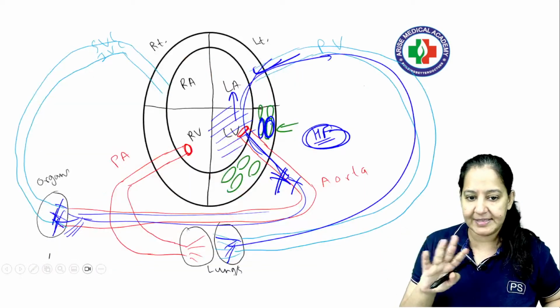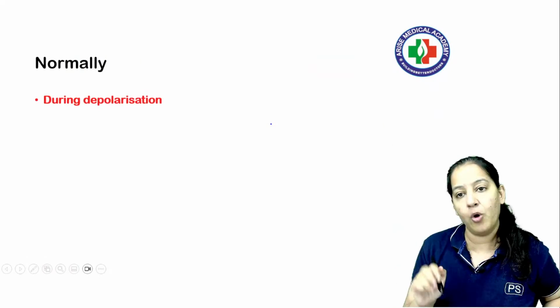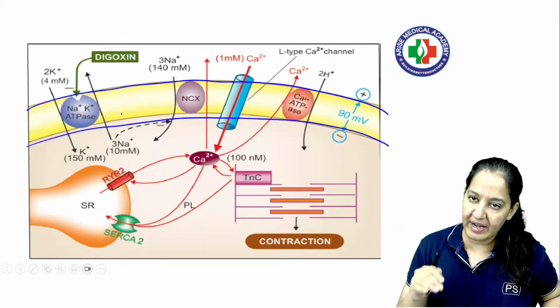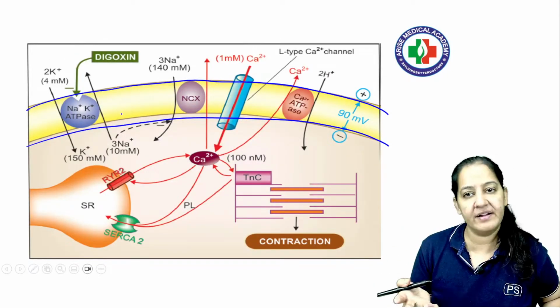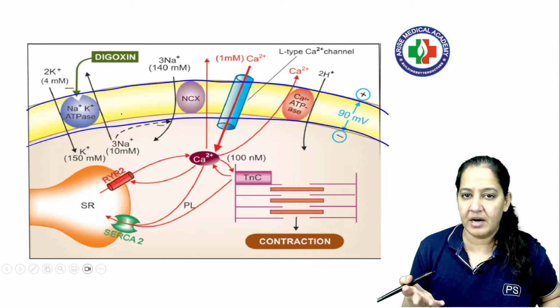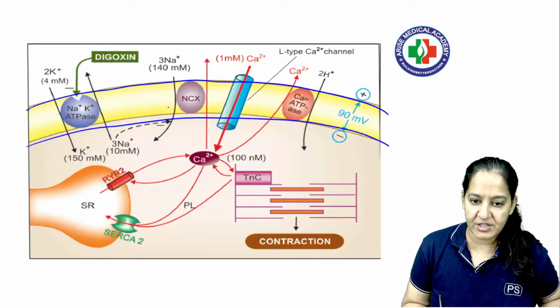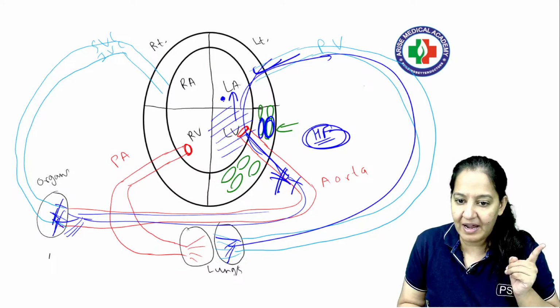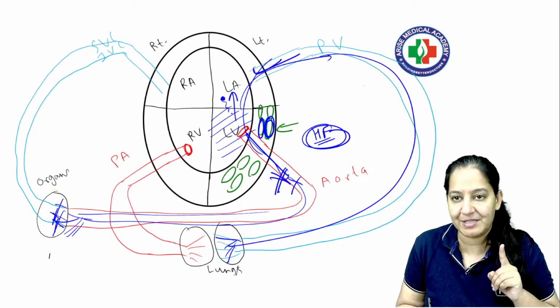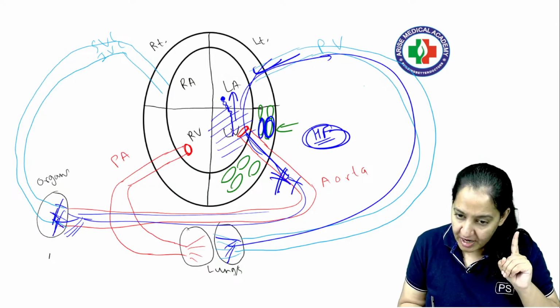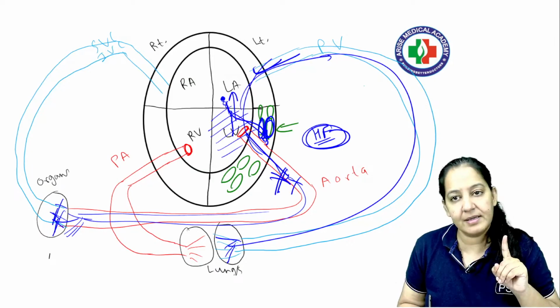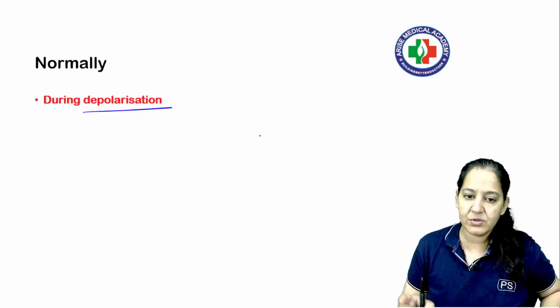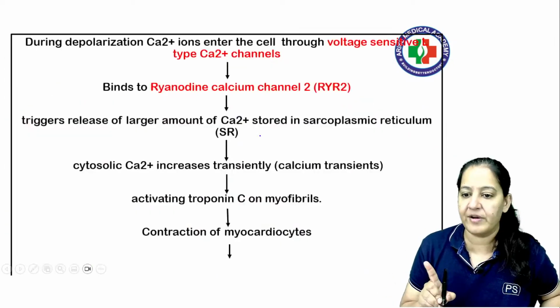You can see a cell in front of you. Normally, when depolarization occurs, systole occurs. When repolarization occurs, diastole occurs. During depolarization, there is a pacemaker, present in the left auricle. From the pacemaker the waves start. When the wave of depolarization comes over the left ventricle, it starts systole. As soon as the wave comes over here, the depolarization starts.